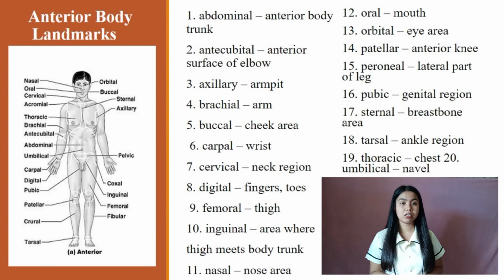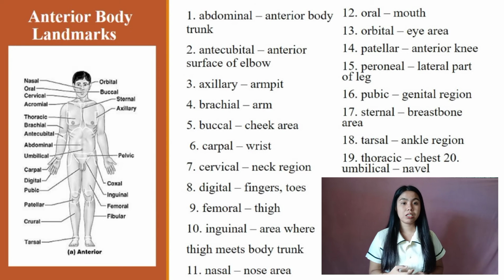Cheek area. Number 6, carpal. Wrist. Number 7, cervical. Neck region. Number 8, digital. Fingers, toes. Number 9, femoral. Thigh. Number 10, inguinal. Area where thigh meets body trunk.